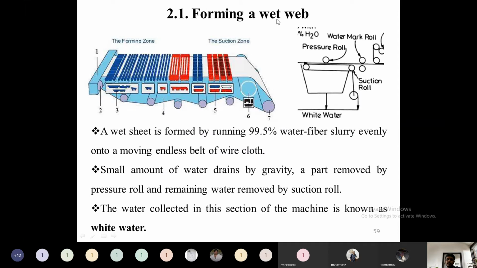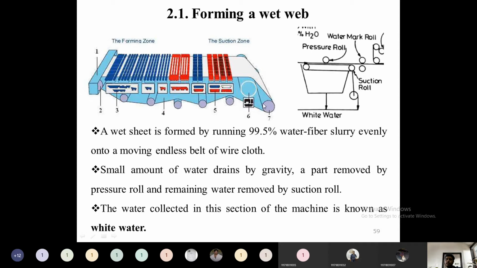First we have prepared the slurry and then formation of wet web. So how does it form? A wet sheet is formed by running 99.5% water fiber slurry evenly onto a moving endless belt of wire cloth. This is a moving endless belt. So here it is moving, endless belts, these two. So on this belt, this will be passed.